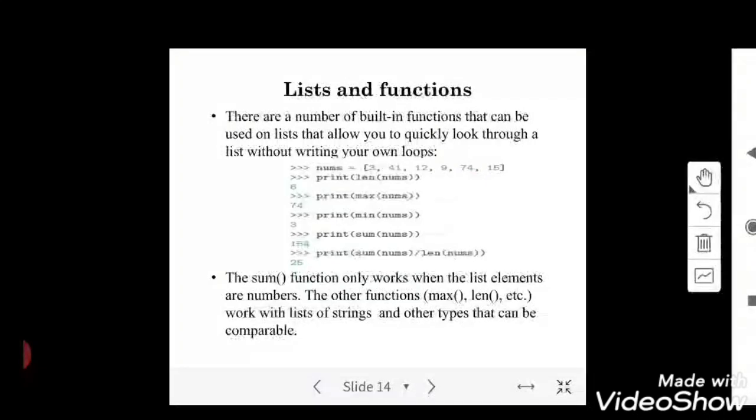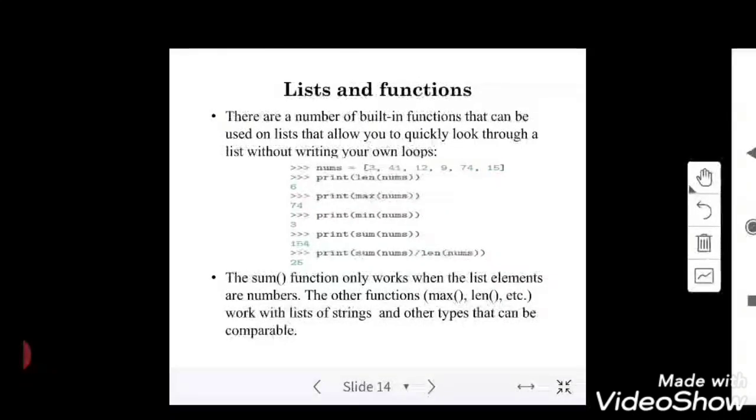And second, the maximum number in a list using the max function, which is an inbuilt function. The second function, min, will get you the minimum element. The third function, sum, finds the complete sum. And with the fourth, you can divide the sum by the length to get the average. So these are some inbuilt functions. As of now, we have discussed the inbuilt methods like append, extend, and sort.